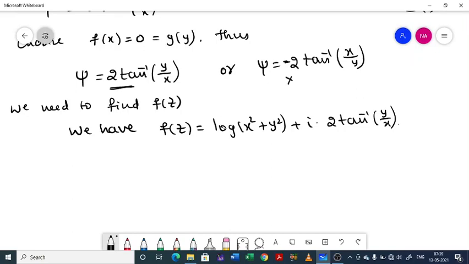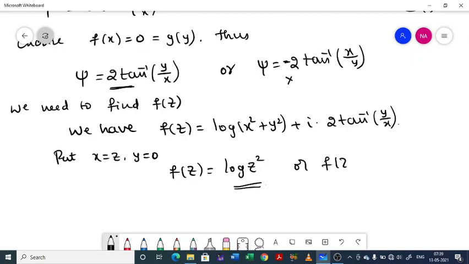Now, f of z equal to, you can here also put x equal to z, y equal to 0. You will be getting f of z equal to log z square plus 2 tan inverse of 0, that will be 0. So this is the required function. Or you can write f of z equal to 2 log z, no problem.